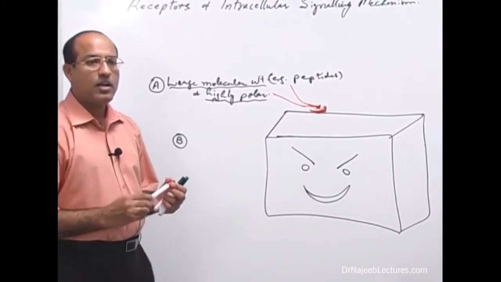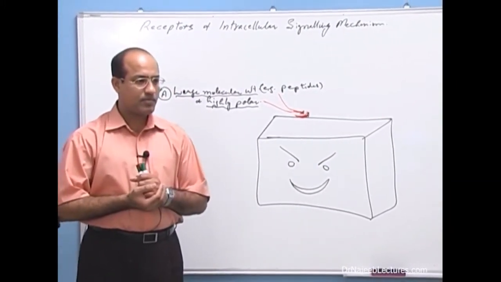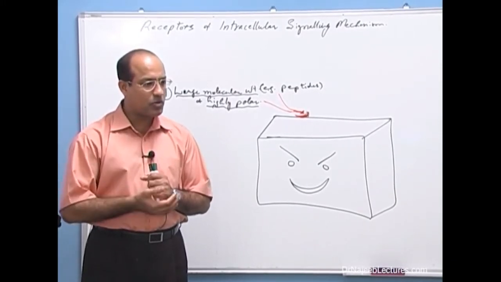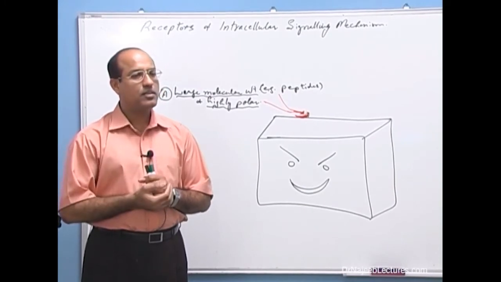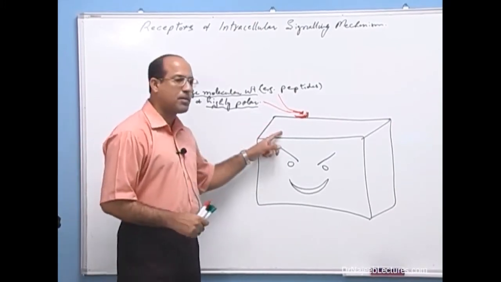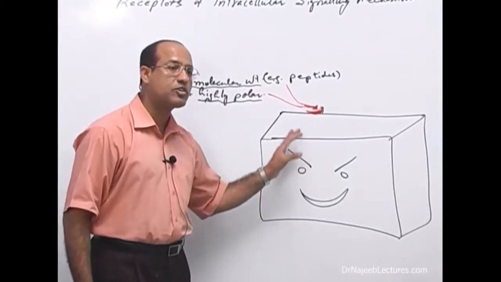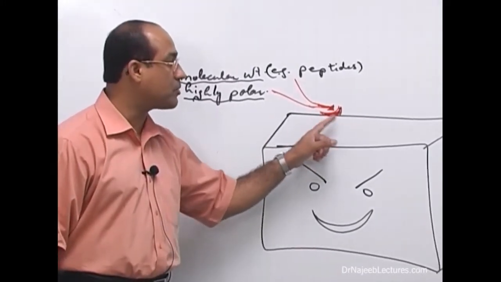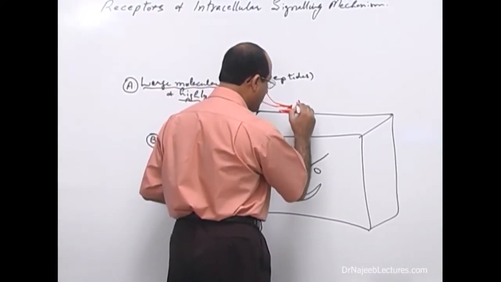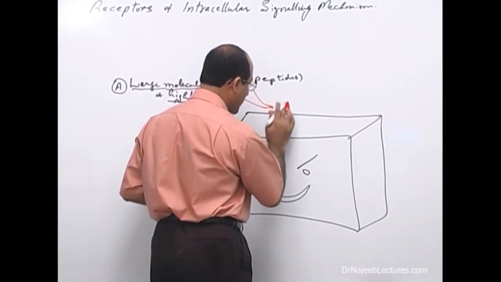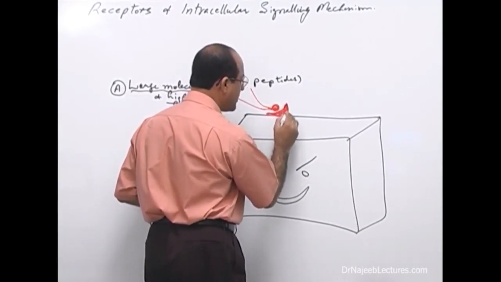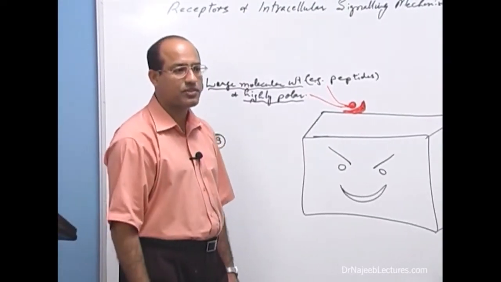Again, all those neurotransmitters or drugs or hormones which are large molecular weight and which are highly polar, they cannot dissolve into lipid membranes of the cell, they cannot enter into the cell. Because they cannot enter into the cell, their receptors should be present on the surface of the cell. Their receptors should be expressed on the surface of the cell. So this receptor is a cell surface receptor, or it is a protein which is expressed on the surface of the cell membrane.